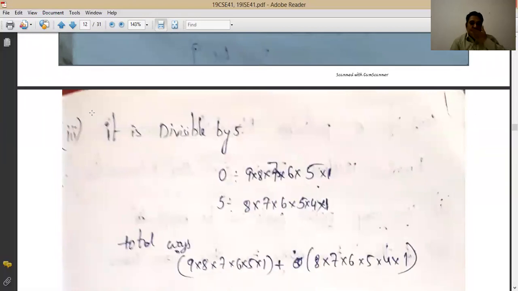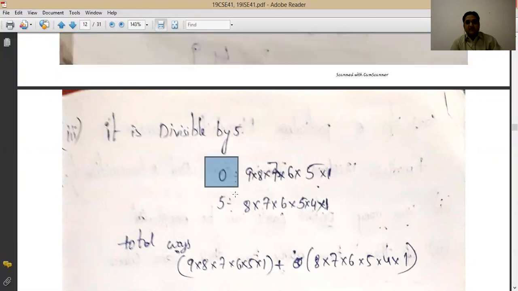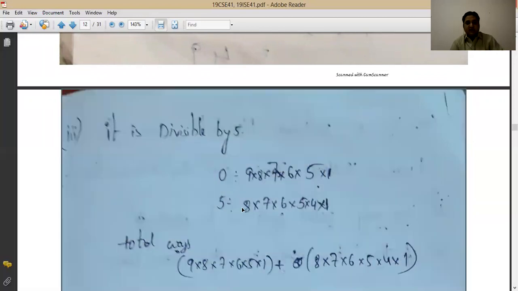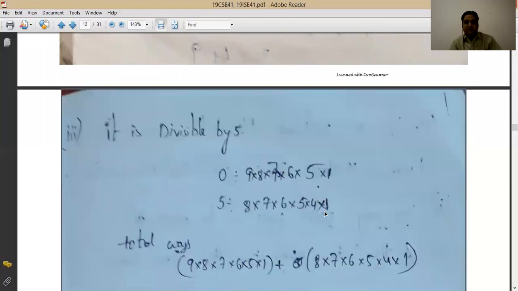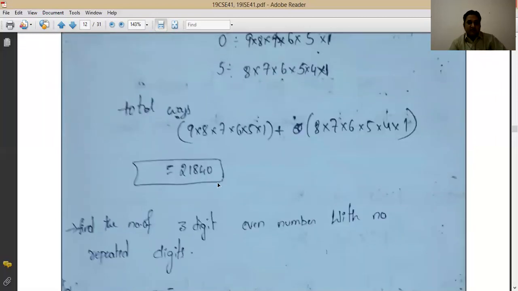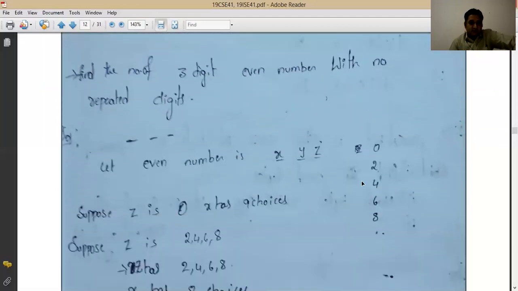Now if it is divisible by 5, then it is very simple. The last digit should be 0 or 5. If the last digit is 0, then the first digit will be non-zero, so 9, 8, 7, 6, 5. If the last digit is 5, then also the first digit cannot be 0, so the availability for the first digit will be 10 minus 2, that is 8, 7, 6, 5, 4. So add both of these numbers and you will get the answer, right?